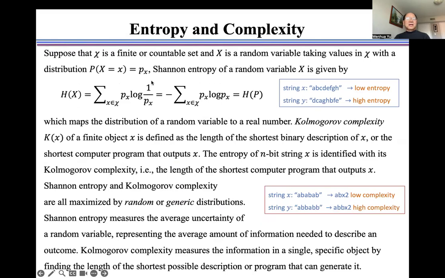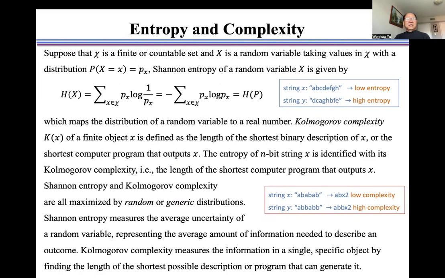Suppose that chi is a finite or countable set, and x is a random variable taking values in chi with a distribution p. The Shannon entropy of a random variable x is given by this formulation, which maps the distribution of a random variable to a real number.